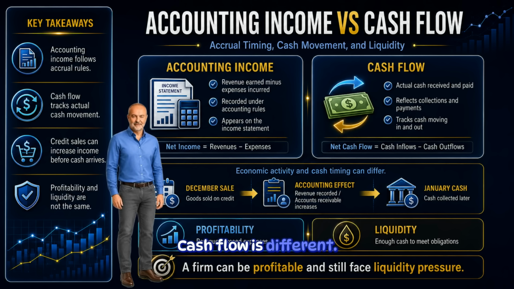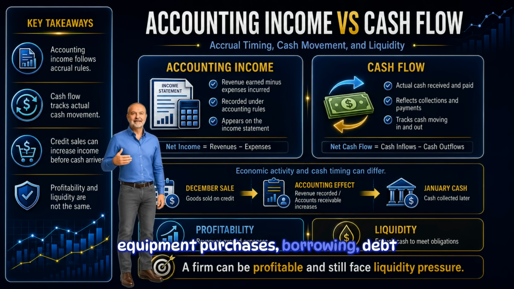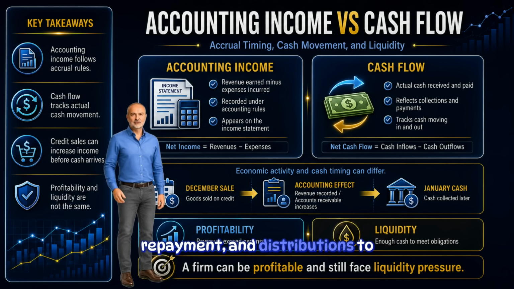Cash flow is different. Cash flow measures actual cash moving into and out of the firm. It is affected by collections from customers, payments to suppliers, wages, taxes, equipment purchases, borrowing, debt repayment, and distributions to owners. The difference exists because accounting tries to match revenues and expenses to the period when the economic activity occurs. Cash flow focuses on when cash is actually received or paid.